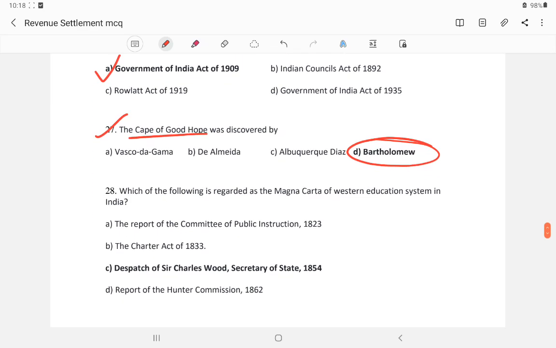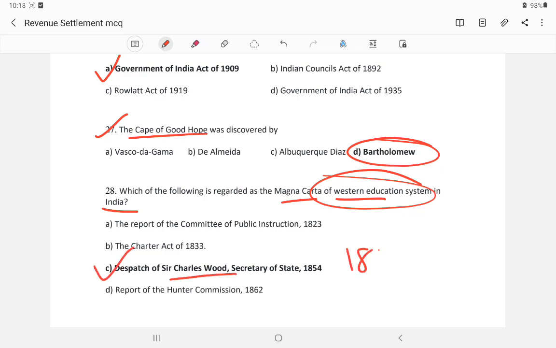Which of the following is recorded as the Magna Carta of Western education in India? Western education started in India under the British, and the first step was the Dispatch of Charles Wood, 1854. Because of this, in 1857 universities were established at Calcutta, Madras and Bombay.